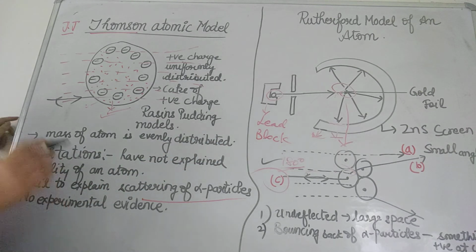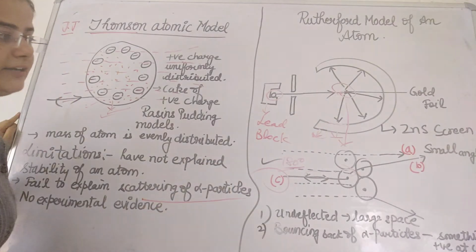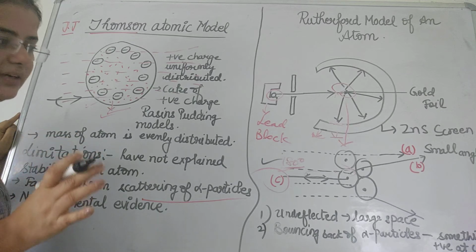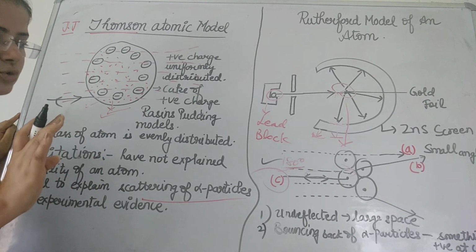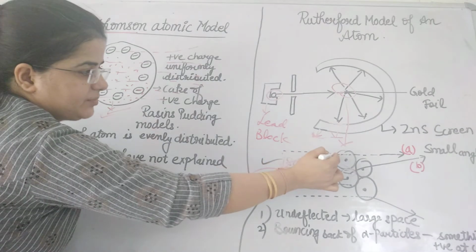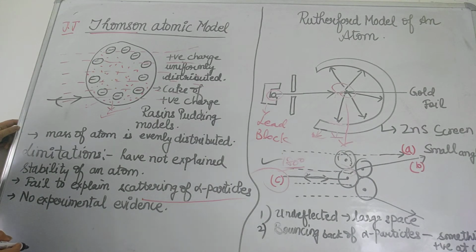What he concluded: if most of the alpha particles are moving undeflected, it means most of the region in the structure of the atom is empty. I mean, there is nothing, no charge is available there. So you can easily say, since most of the alpha particles pass through the gold foil undeflected, there must be a very large empty space here. The very large empty space is there, and alpha particles are positively charged, we know, and have considerable mass.